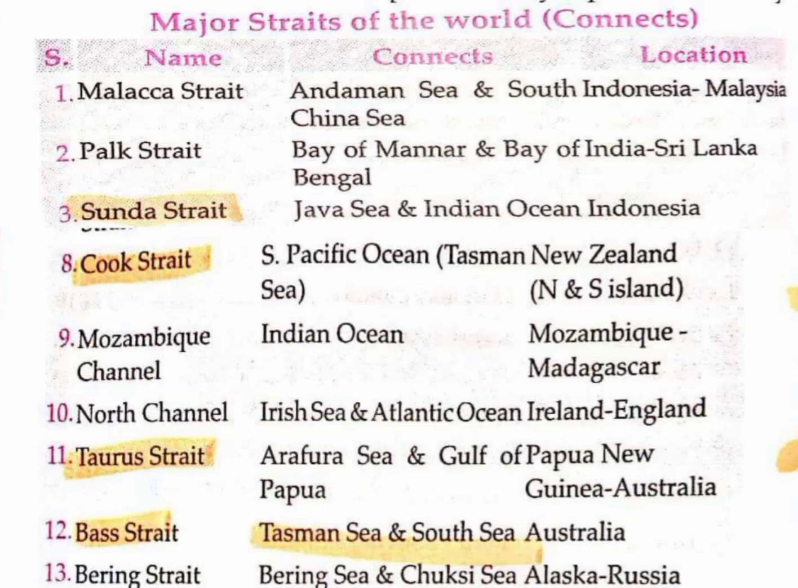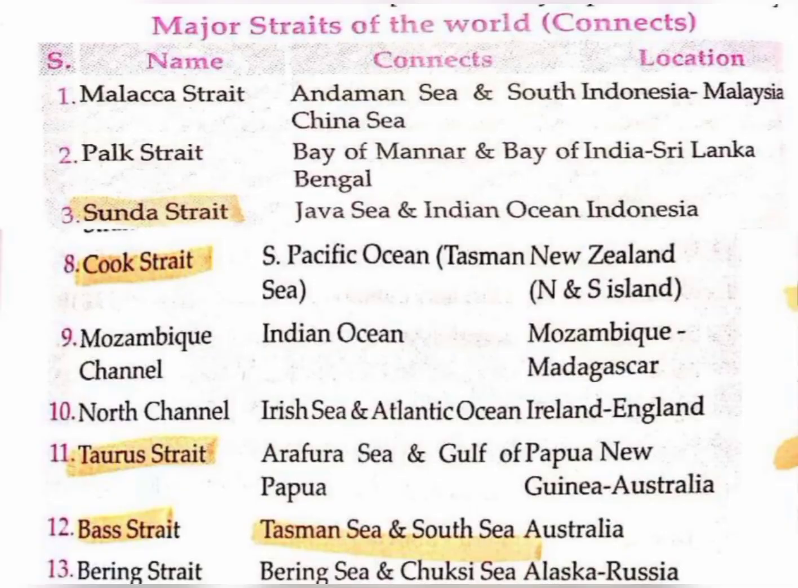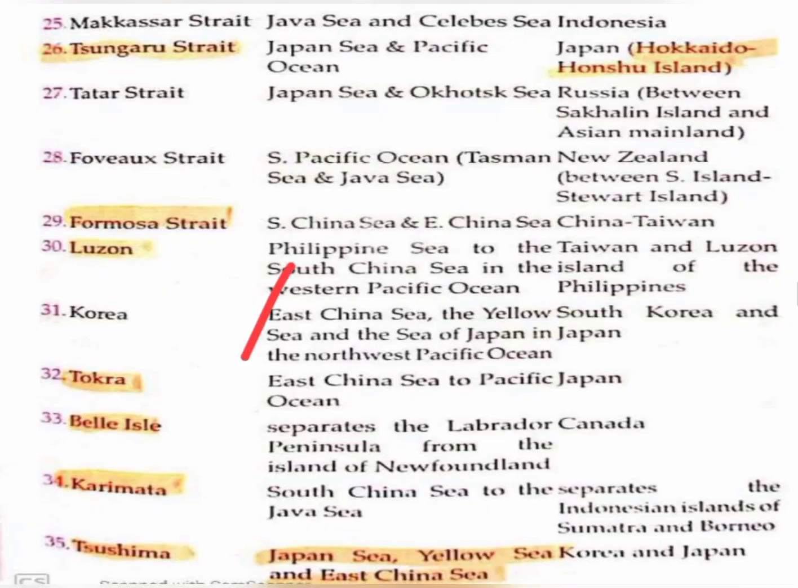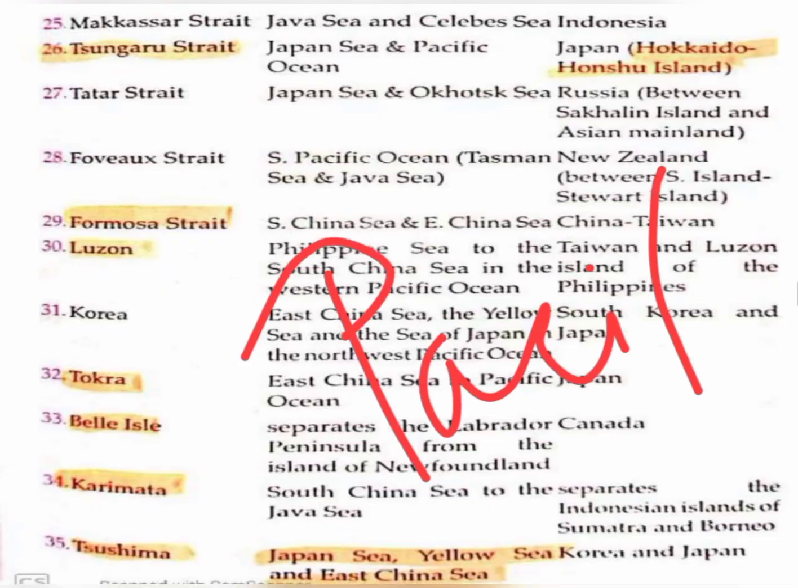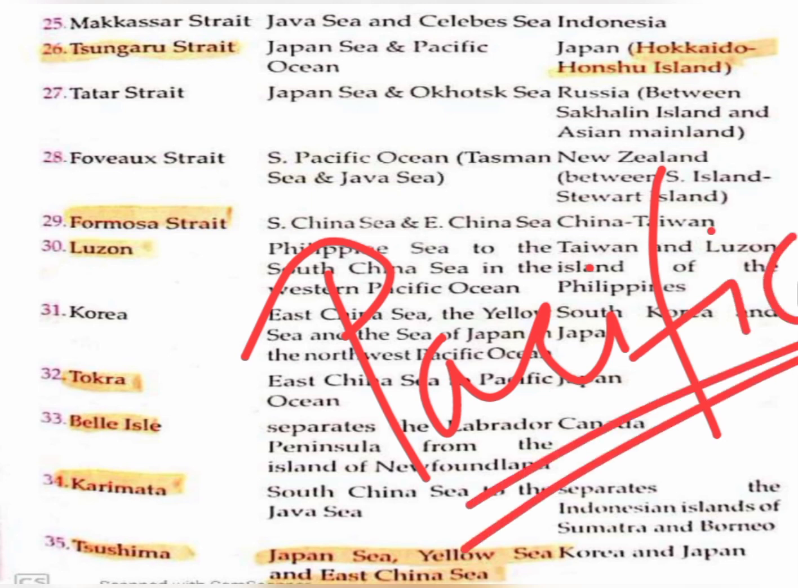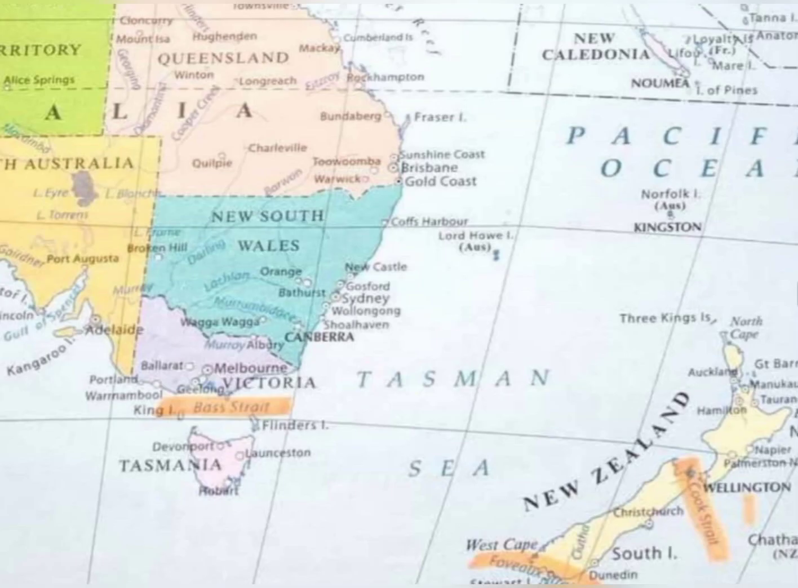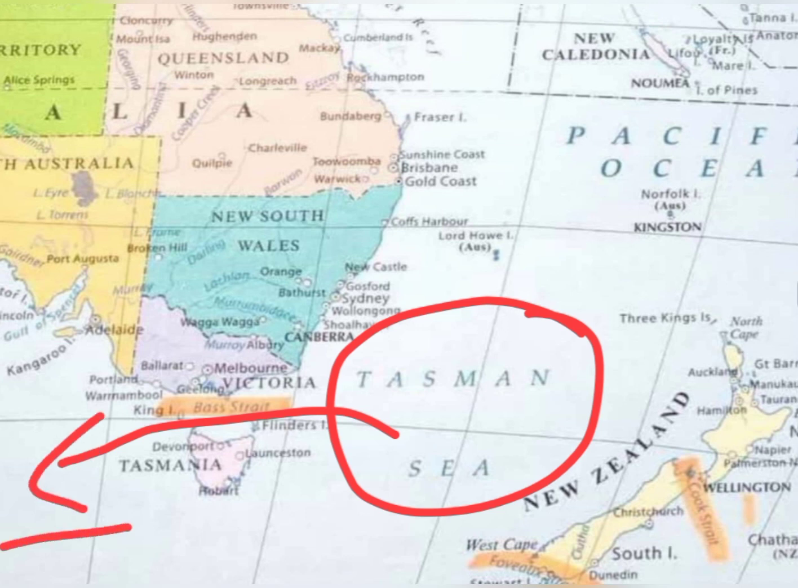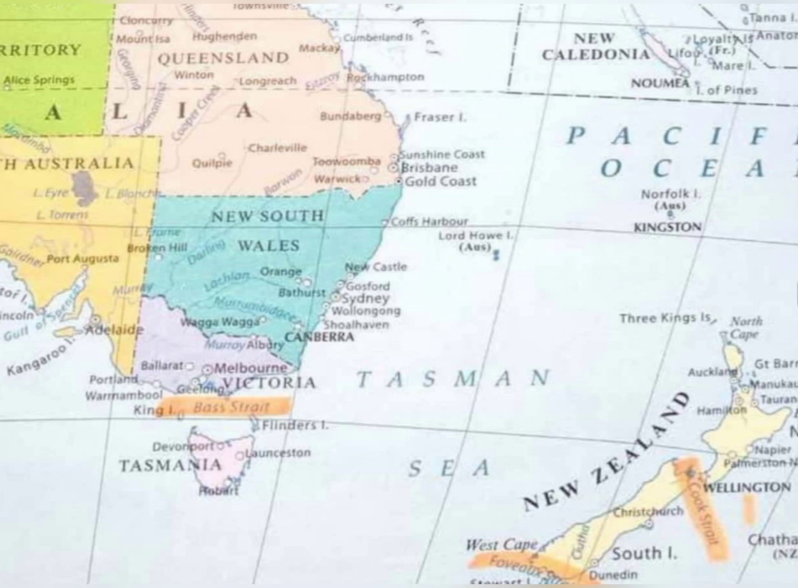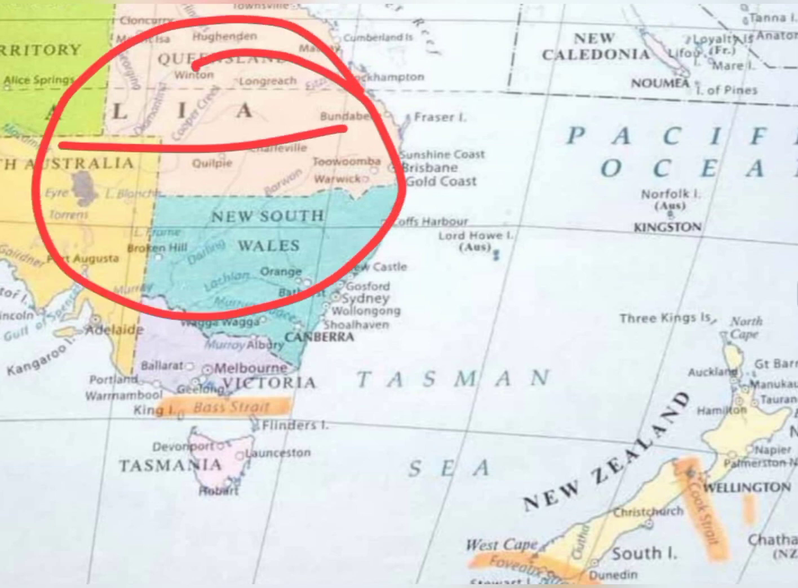Okay, we'll see some straits which are present in the Pacific Ocean or in Southeast Asia and South Asia. Okay, so let's start. Here you can see the Bass Strait. This Bass Strait connects the Tasman Sea and the South Indian Ocean, or we can say it disconnects Australia. It is Australia. So it disconnects Australia and Tasmania.